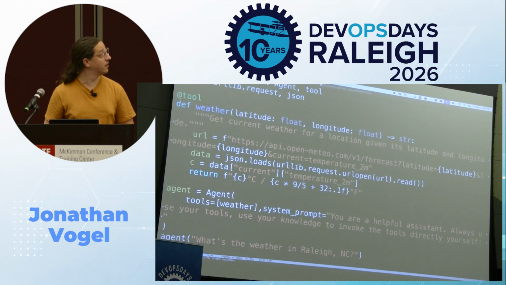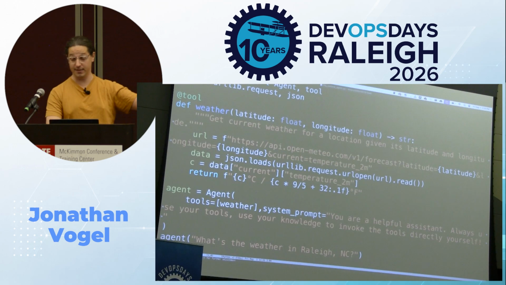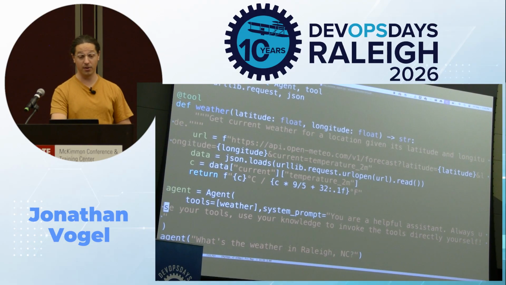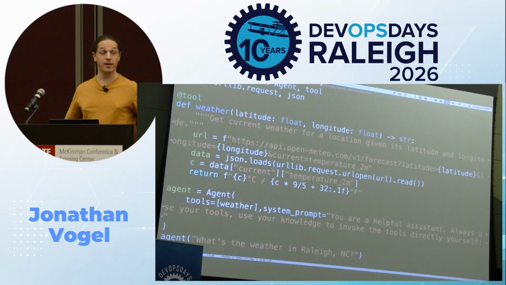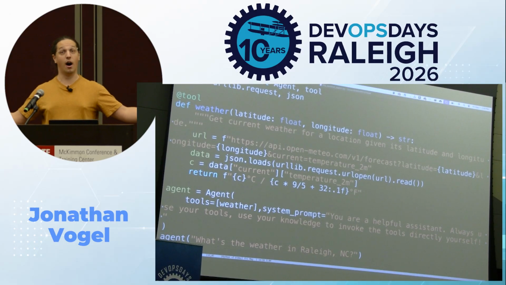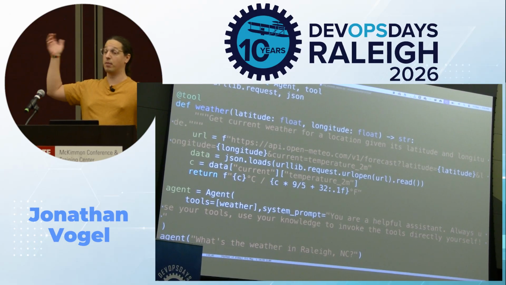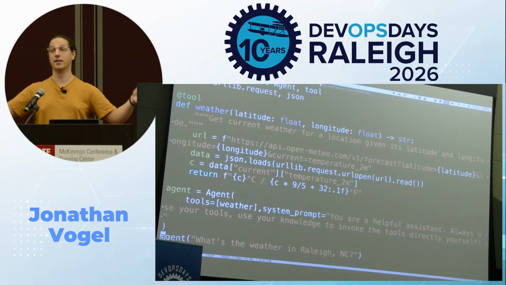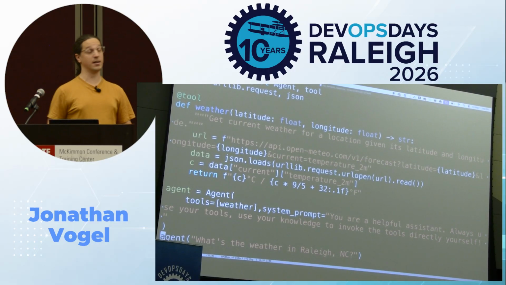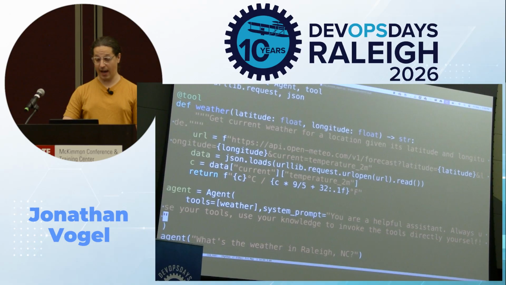For this code, I'd love for y'all to gaze your eyes at the very last line of code here. This is our agent invocation. This line of code is how we invoke our agent. All the other code above this in Python is how we're defining the agent in Strands. We're going to ask this agent, what's the weather? Let's take a look at how we define the agent.